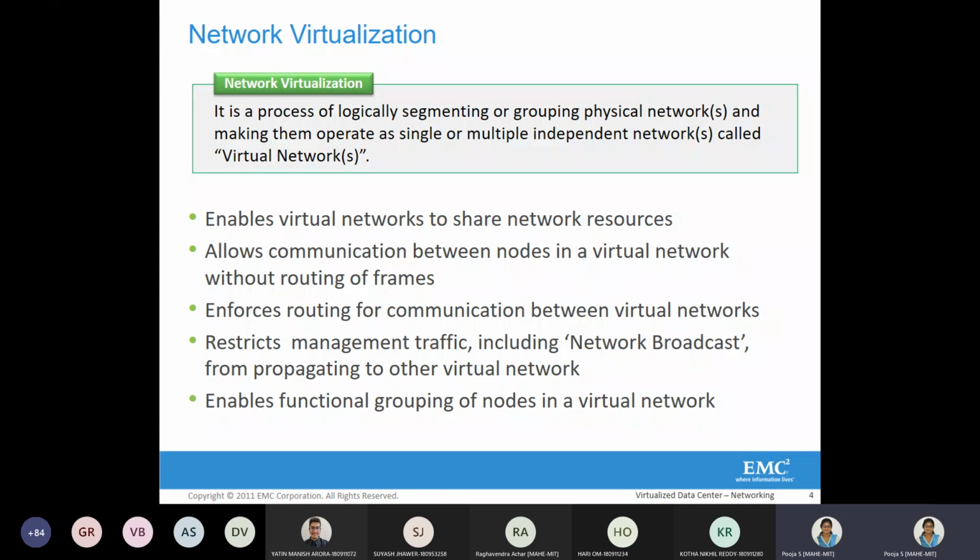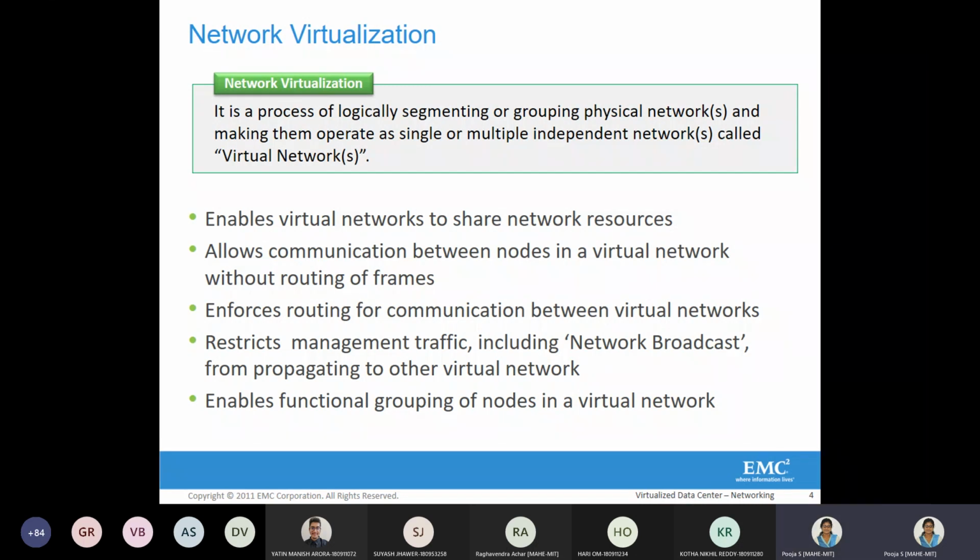So how does communication happen from one VM to another VM? Suppose VM one is in one virtual network and VM two is in another virtual network.